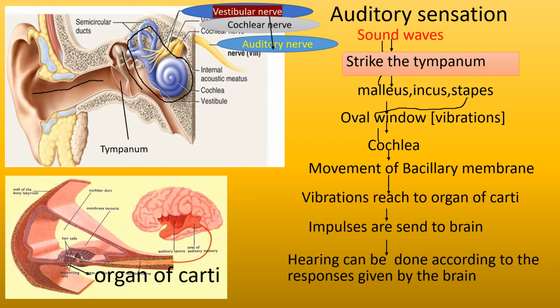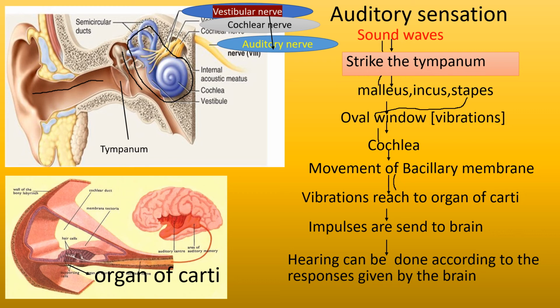When this basilar membrane moves, the vibrations reach the organ of Corti.